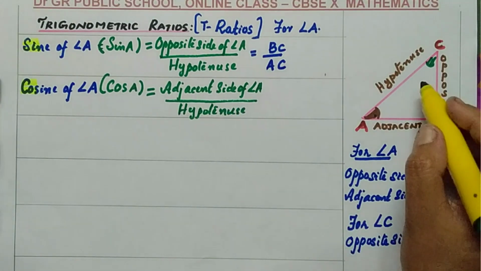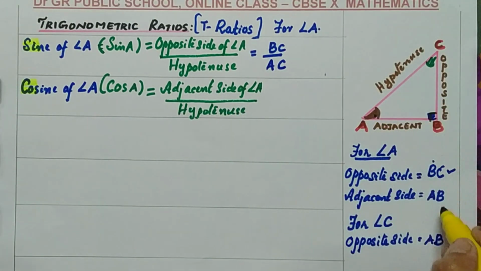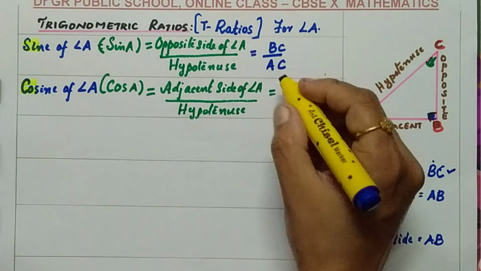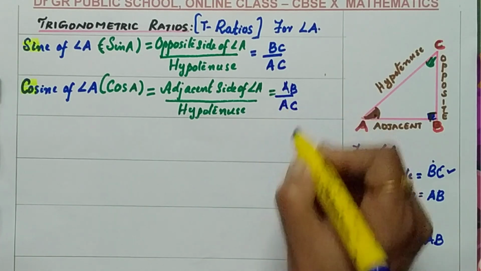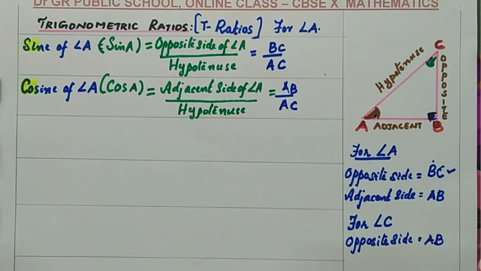Which is the adjacent side of angle A? For the angle A, the adjacent side is AB. AB by the hypotenuse never changes. The hypotenuse is AC itself. So, this is the second ratio.